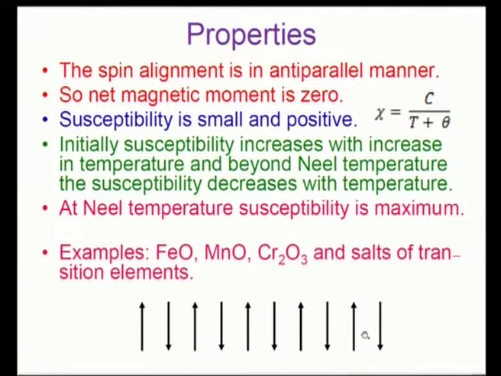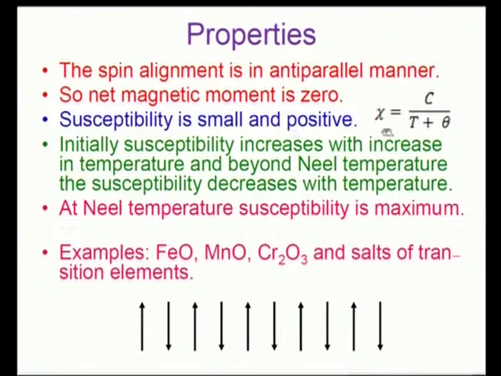So, for an even number of such spins, the net magnetization is 0, and if there is an odd number of such spins, then there will be an excess magnetic spin moment which is uncompensated, and that will contribute to the net magnetism, and this will be a feeble magnetism. Considering the smallness of that excess one, altogether on an average we can consider that the net magnetic moment is 0 in such materials.